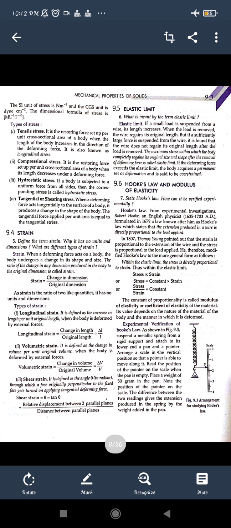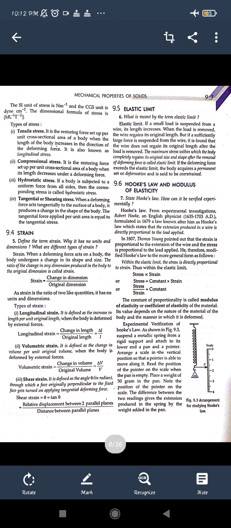So for the longitudinal strain, it is defined as the increase in the length when the deforming force is applied on that body, that is, the change in the length upon the original length. If we talk about the volumetric strain, then the change in the volume when the deforming force is applied on it, upon the original volume. The volumetric strain is defined as the change in the volume per unit original volume, that is, change in the volume upon original volume.